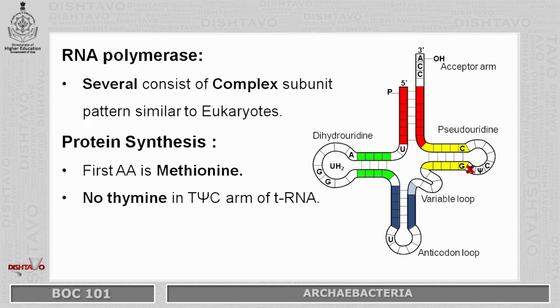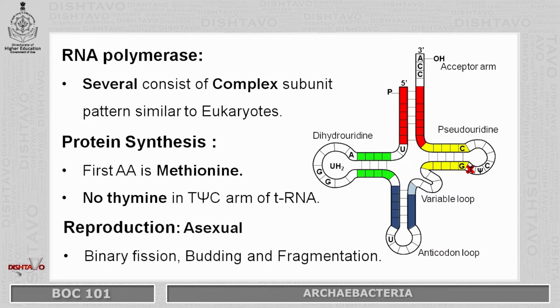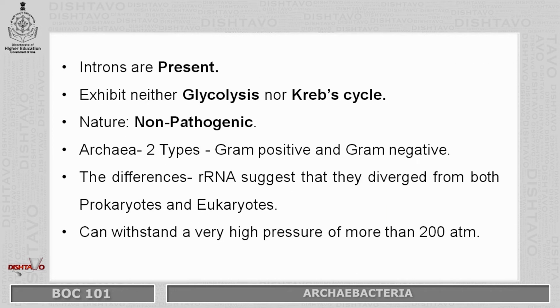Reproduction is asexual type wherein binary fission, budding and fragmentation are present. In general, introns are present, and they exhibit neither glycolysis nor Krebs cycle. Their nature is non-pathogenic. There are two types of archaea: one is gram-positive and the other gram-negative. The differences in rRNA suggest that they diverge from both prokaryotes and eukaryotes. They can withstand a very high pressure of more than 200 atmospheres.